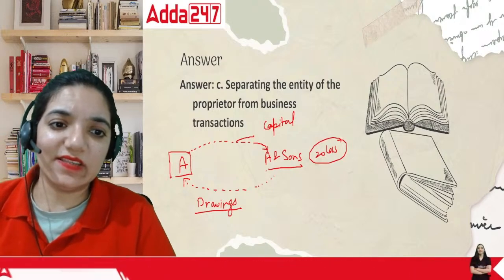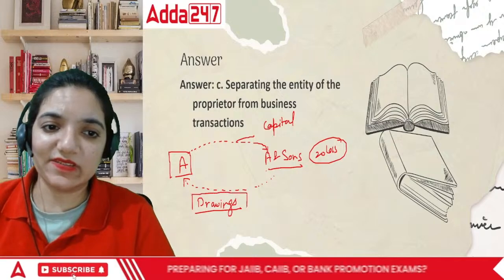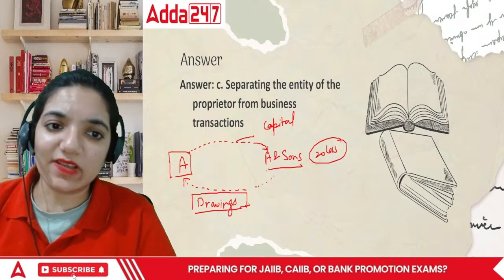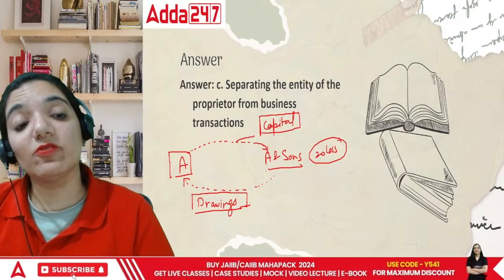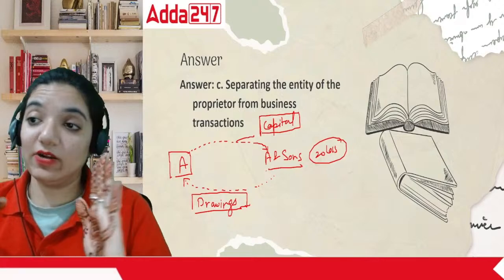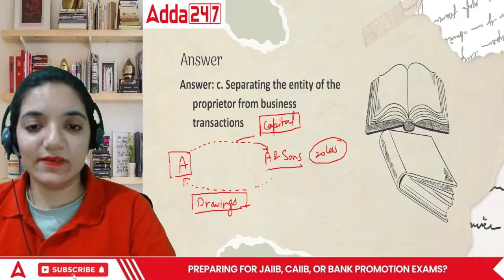So in this case, he is making drawings from the business. Okay? He's making drawings. So both of these terminologies, capital and drawings, come out because A and company are two separate things. Okay?